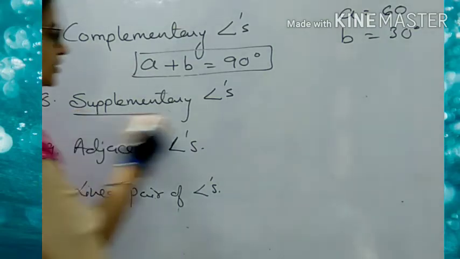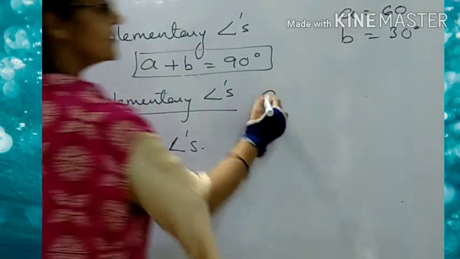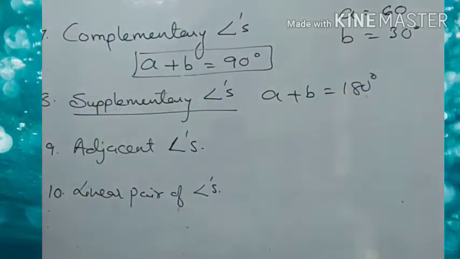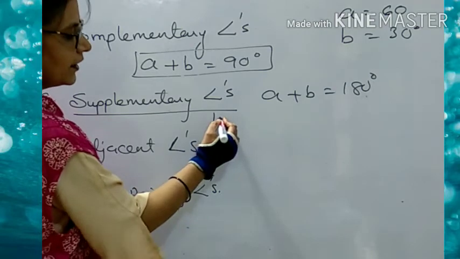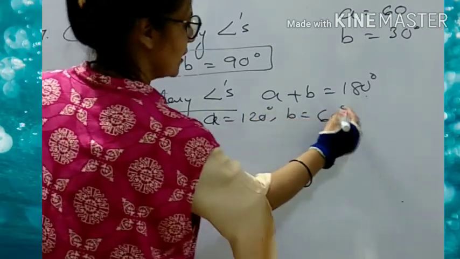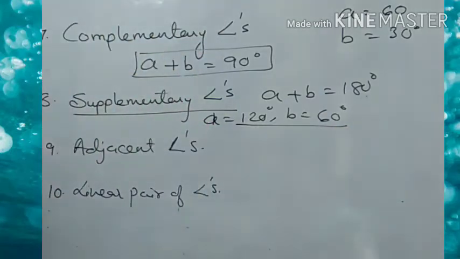Now what are the supplementary angles? Supplementary angles are the two angles whose sum is equal to 180. दो angles जिनका sum 180 हो वो क्या कहलाएंगे? Supplementary. जैसे if A is equal to 120 and B is equal to 60. Now what is the sum? What is A plus B? It is 180. Hence, this A and B, they form the supplementary angle.